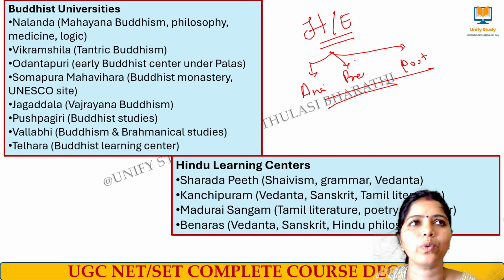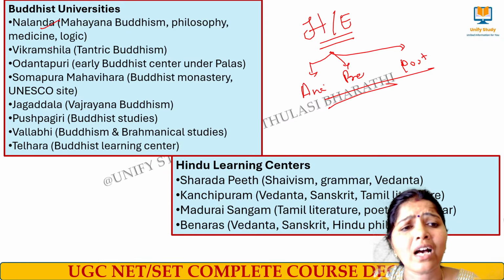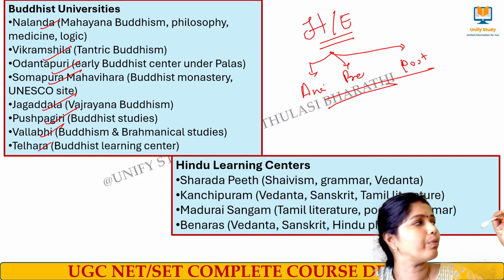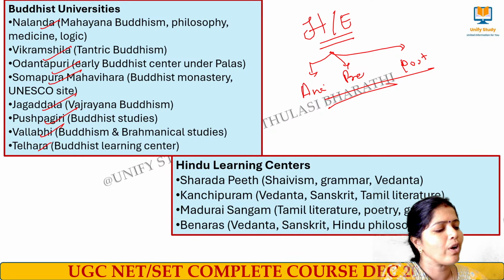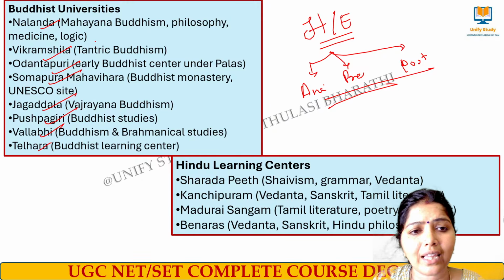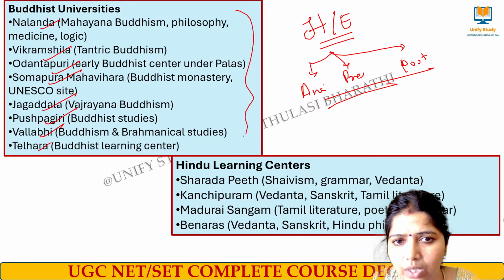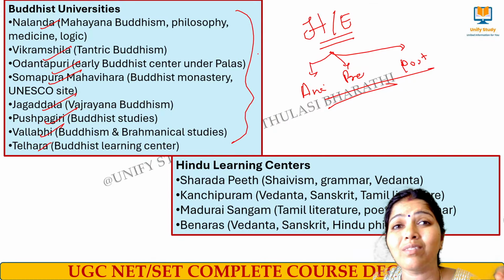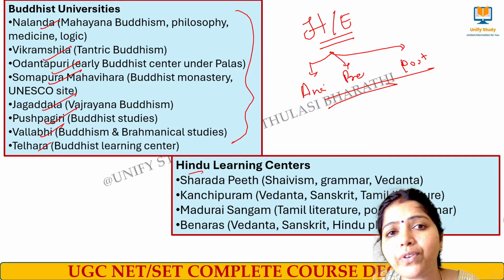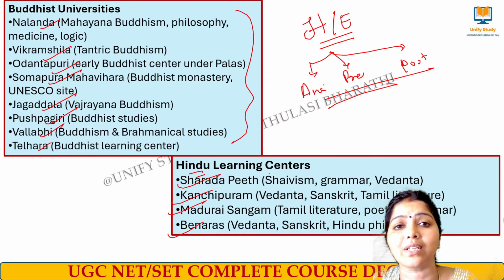So first we start with ancient. In ancient, we have Nalanda, Vikramshila, Odantapuri, Somapura, Jagadala, Pushpagiri, Vallabhi, Telhara. These are the ancient universities that we have, out of which Nalanda, Vikramshila, Odantapuri and Somapura were meant for Buddhist learning. In terms of Hindu learning centers, we have Sharada Peeth, Kanchipuram, Madurai Sangam, Benares.